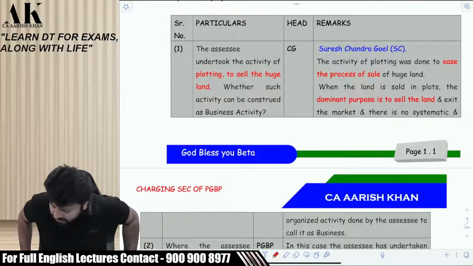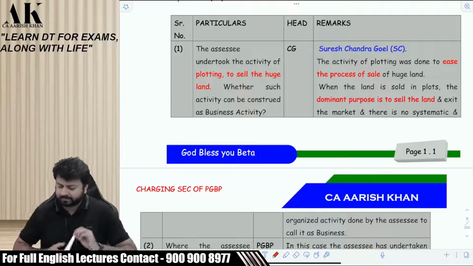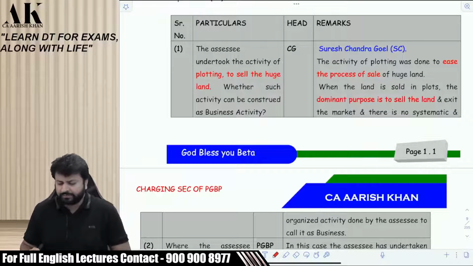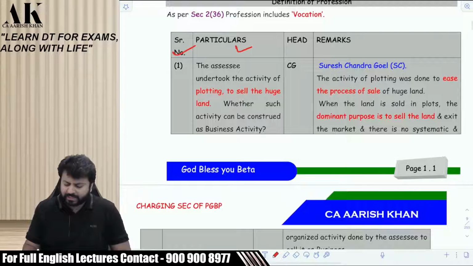Okay. So coming to this discussion, all these things are there in your books also. As you can see over here, I'll show you which issue is there where. There are 3 to 4 columns which I have made. The first one is serial number, second is particular, third is which head it will come under, and fourth one is remark.